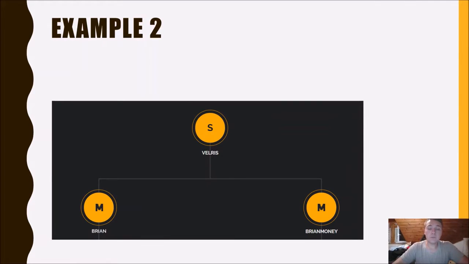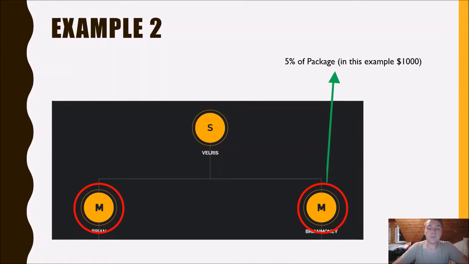And now, what is it when both are master? Left and right are master, and you get 5% of master. In this example, $1,000.